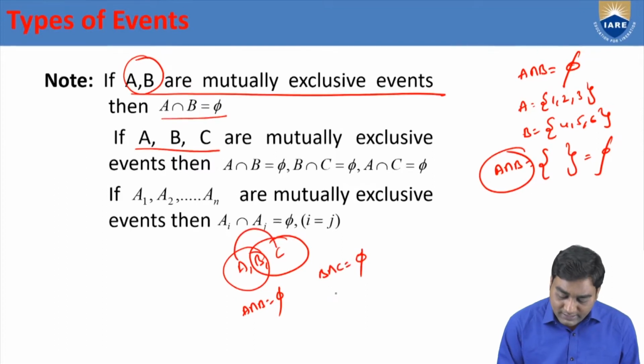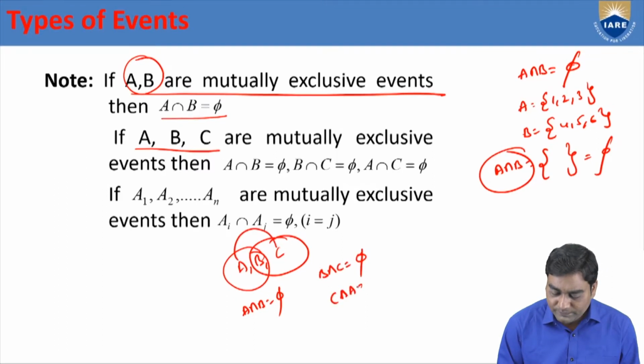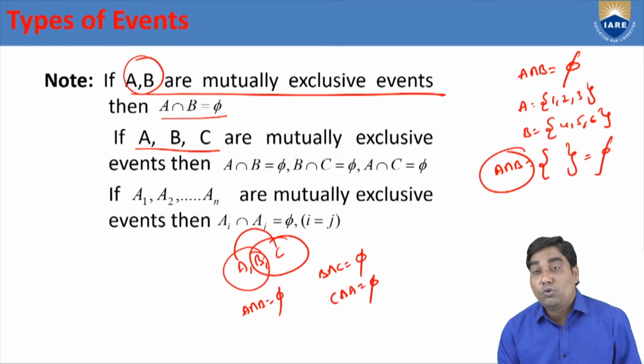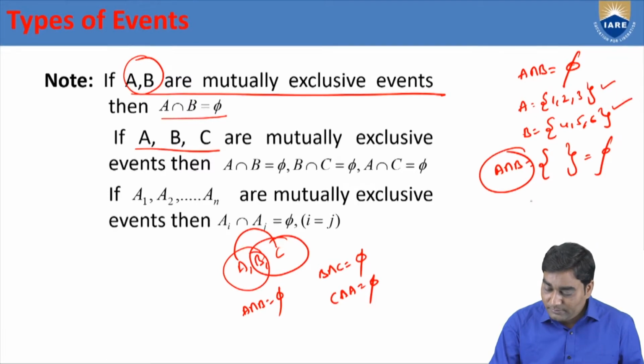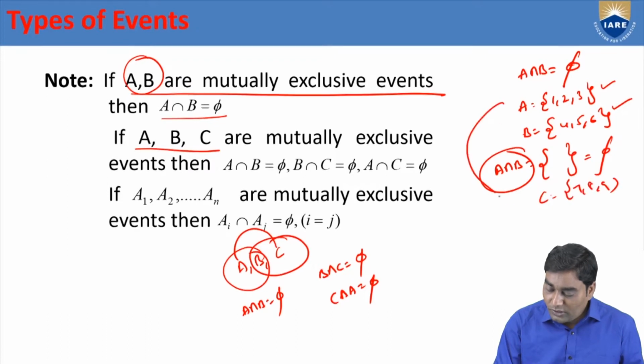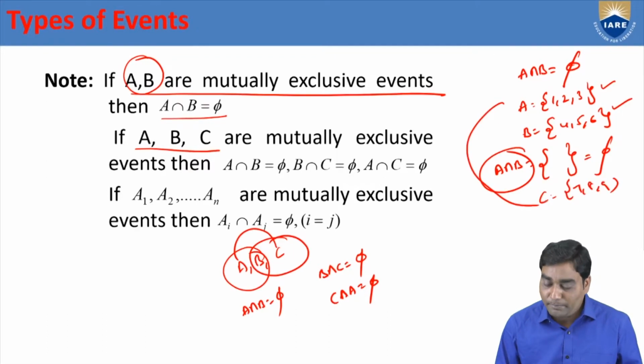Like that, C intersection A is also phi. There is no common point between any two events if we consider three mutually exclusive events. See, this is A, this is B, and C if I take {7, 8, 9}. Now you observe A intersection C is phi, B intersection C is phi, and A intersection B is also phi.